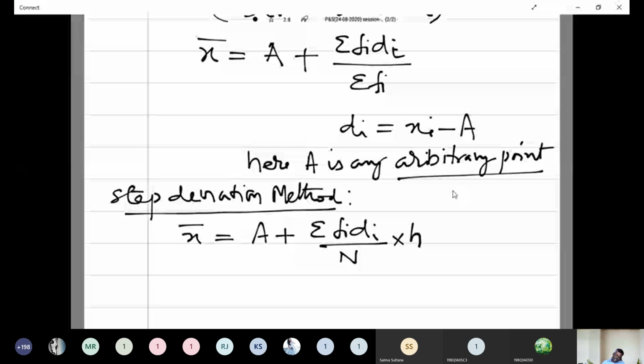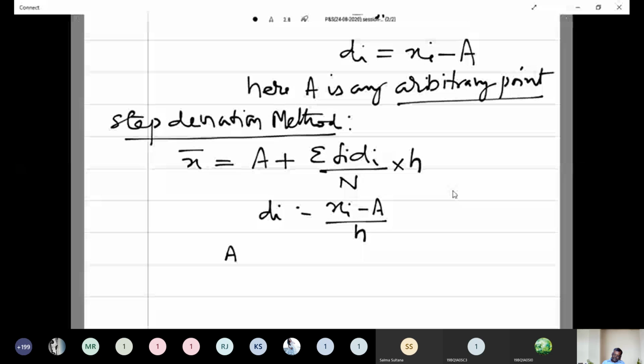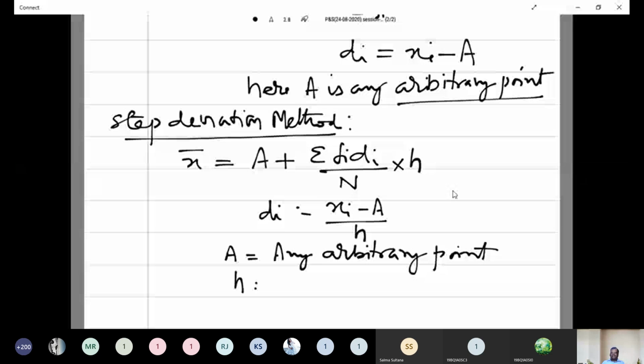Here di is equal to xi minus a by h, and a is any arbitrary point, and h is the equal class width of the class interval. Equal class interval.